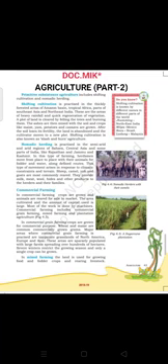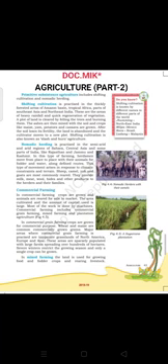Let's start. Primitive subsistence agriculture includes shifting cultivation and nomadic herding. Shifting cultivation is practiced in the thickly forested areas of Amazon basin, tropical Africa, parts of Southeast Asia and Northeast India. These are the areas of heavy rainfall and quick regeneration of vegetation.